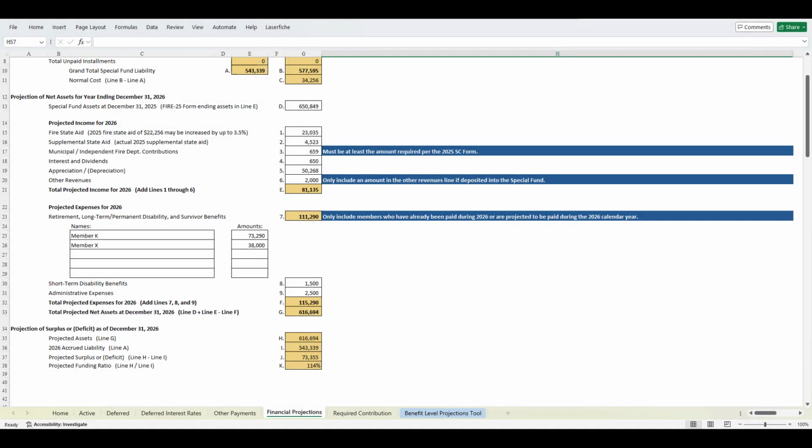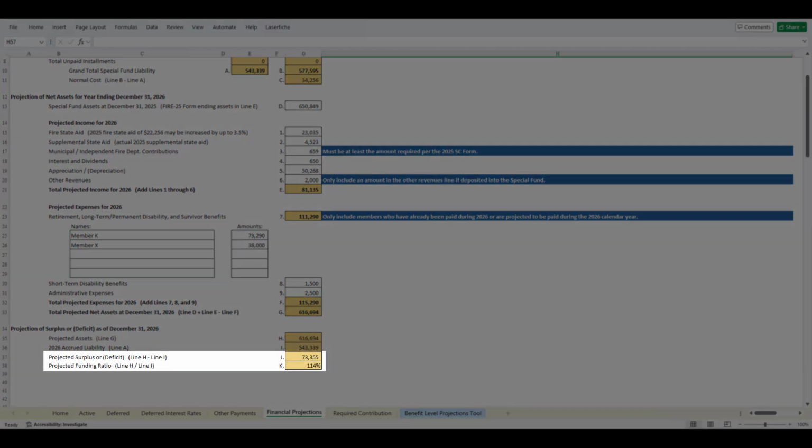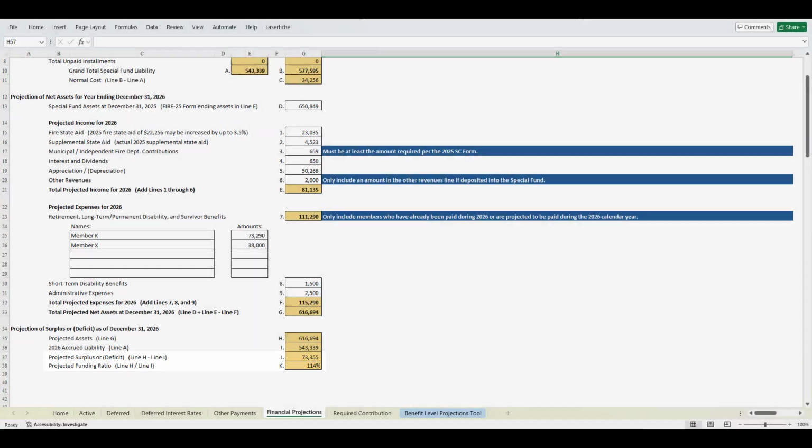The projected net assets as of December 31st is also automatically calculated and is displayed in line G. Additionally, the projected funded status of the special fund, which includes the surplus or deficit information, and the projected funding ratio, are included in lines J and K respectively. This data is determined based on the information entered above.